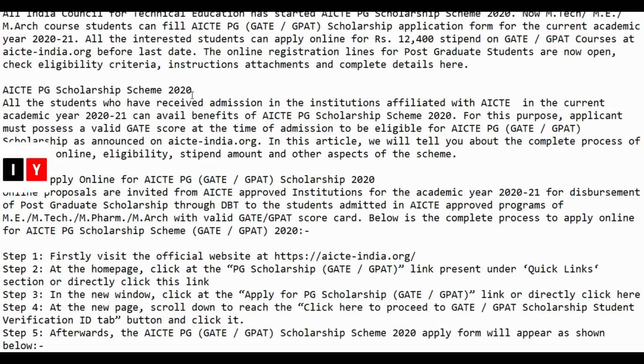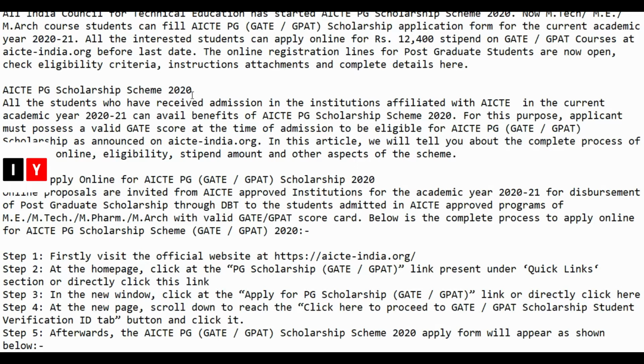All India Council for Technical Education has started the AICTE PG Scholarship Scheme 2020. Now, MTech and MEMR course students can fill the AICTE PG GATE or GPAT scholarship application form for the current academic year 2021. All the interested students can apply online for Rs 12,400 stipend on GATE or GPAT courses at the official website before the last date.